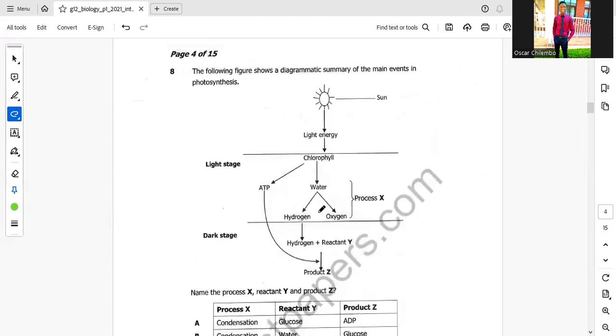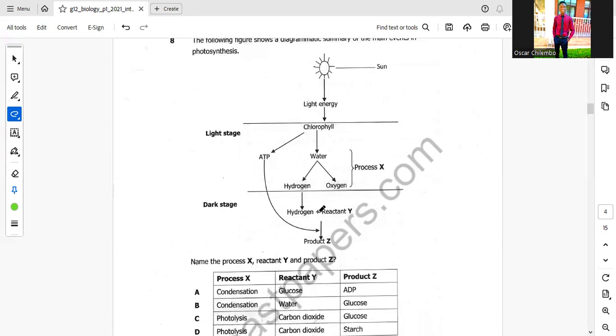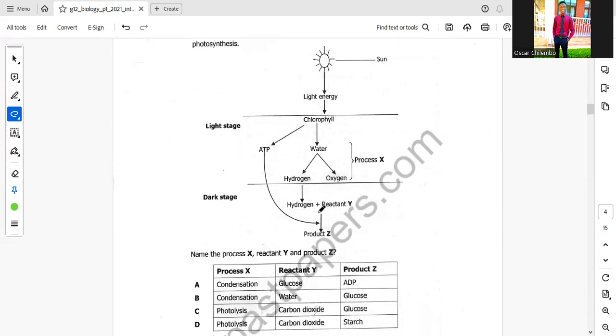We go to question 8. The following figure shows a diagrammatic summary of the main events in photosynthesis, the light stage and dark stage. So this is the process of photosynthesis. They want us to identify the process X, reactant Y, and product Z. One thing you need to take into consideration is that this process of photosynthesis is what leads to the production of glucose, which is utilized by plants.